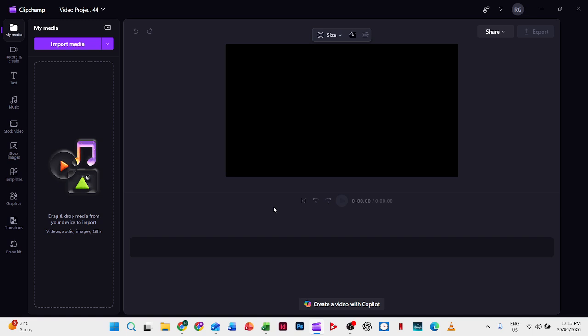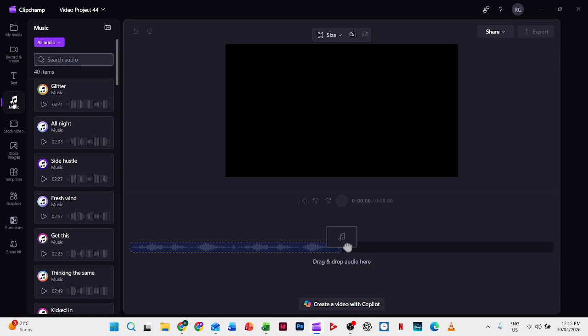So to find sound effects in Clipchamp is pretty easy. It's not intuitive, but it's over here in music. If you click on music, you'll see if you go here, all audio, what you want to do is just slide down to sound effects and then search what you want.